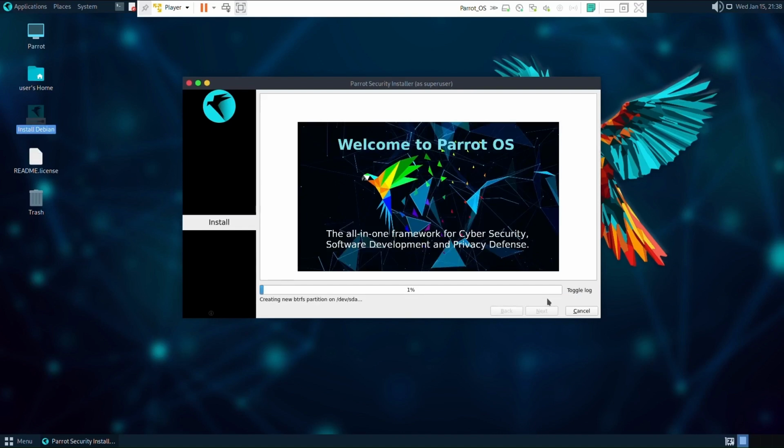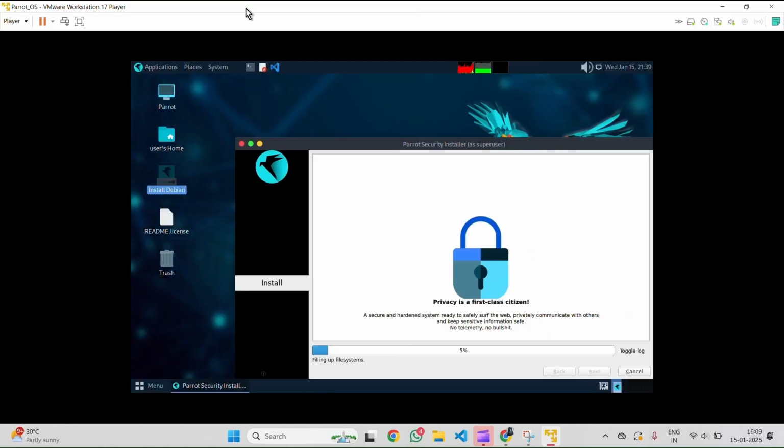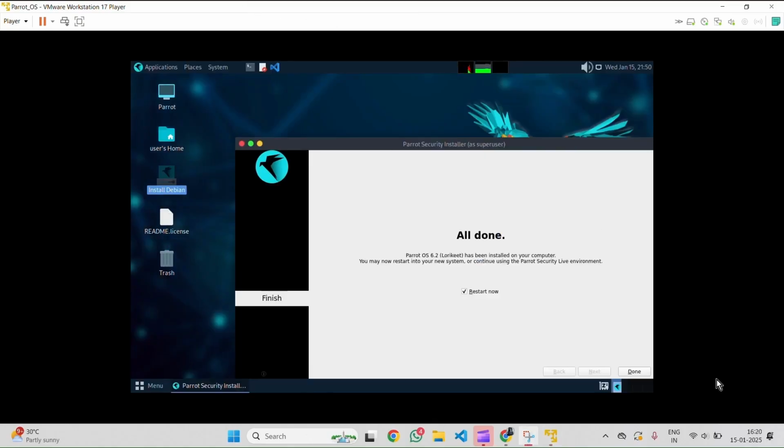During the installation process, Parrot OS takes around 20 to 30 minutes to complete. The duration can vary depending on your system's performance, so make sure to be patient as it sets up all the necessary components for a smooth experience. Click on Done, it will restart now.